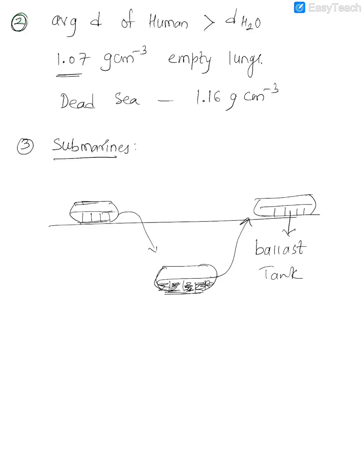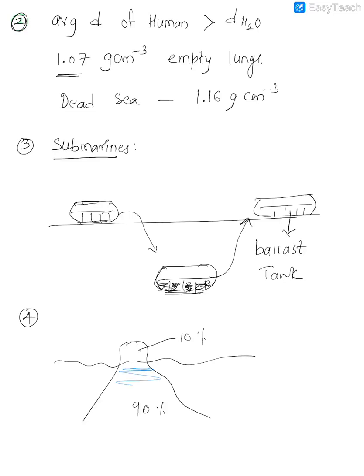Number 4 give reason is about the flotation of ice, or rather icebergs. How do icebergs or ice float? They float like this, with 90% of it inside water and only 10% of it outside the water. See here, this 90% is inside water. Because 90% is inside water, what you see is just the tip of the iceberg. That's why there's a phrase too, if you all know, tip of the iceberg.